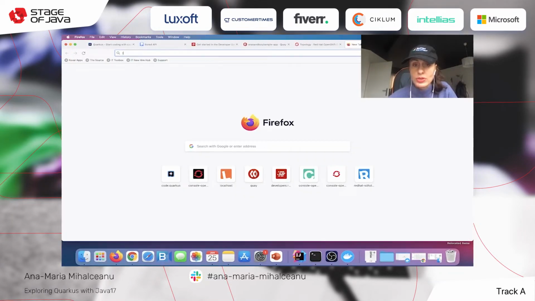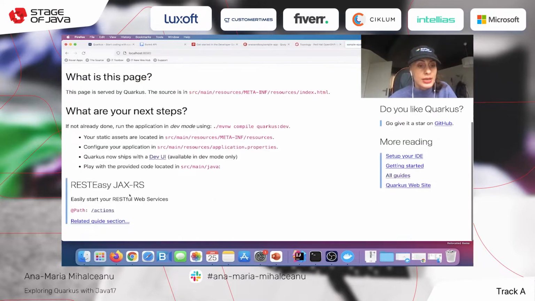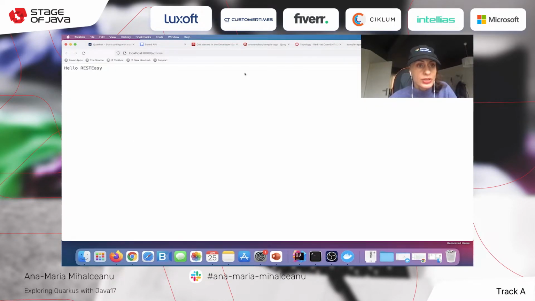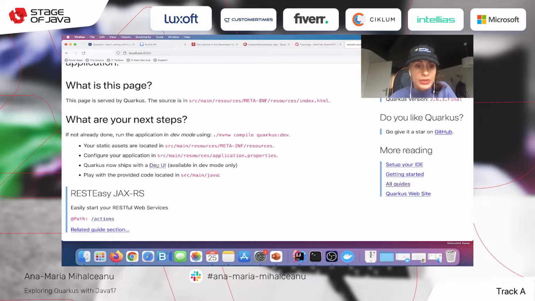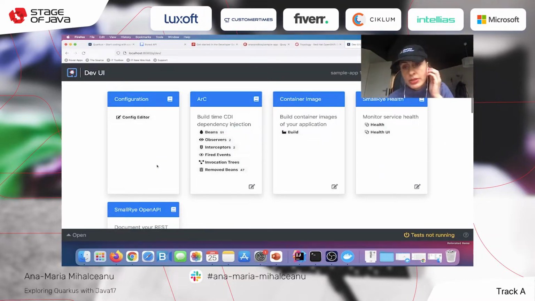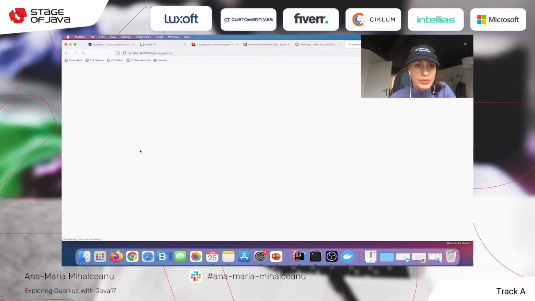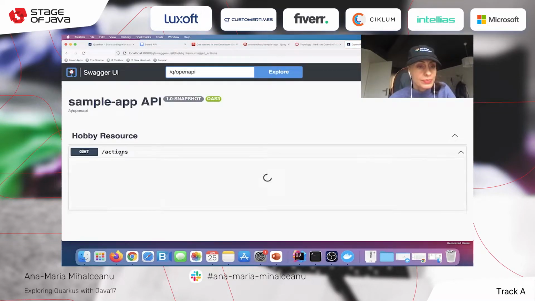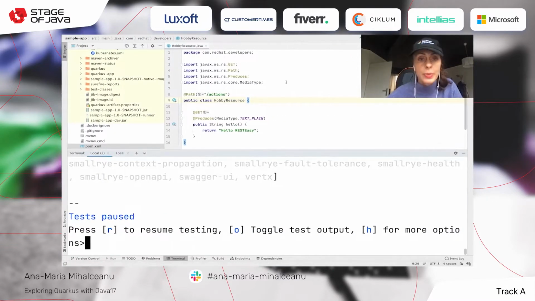Now let's go to localhost. And yes, look at the actions. So yes, it's responding with hello RESTEasy. I'm going to Dev UI. Look at this one. And I have my SmallRye OpenAPI here where I can work with. So I can also see my app there as well.